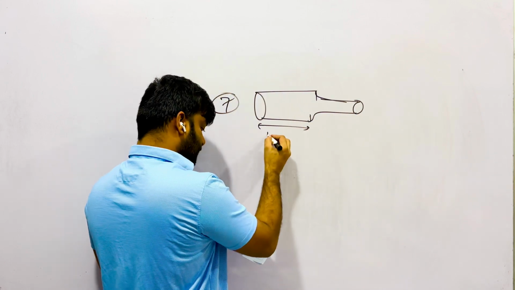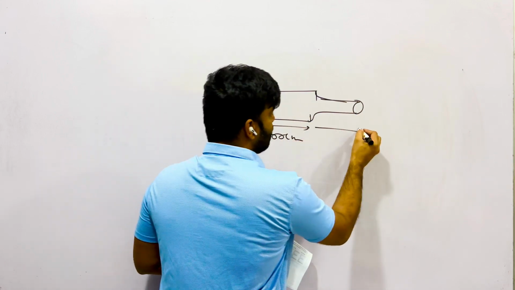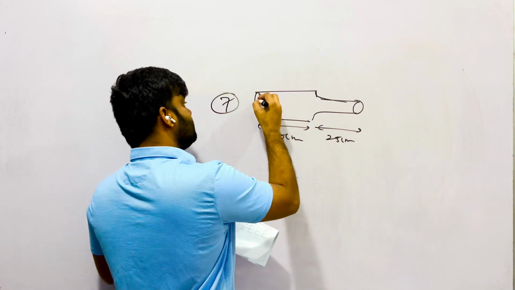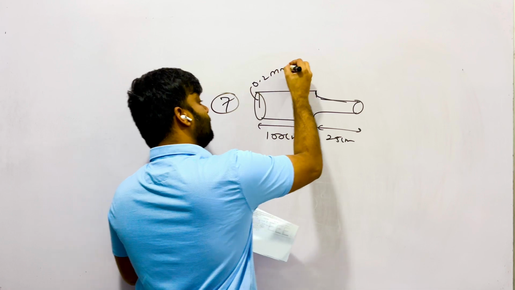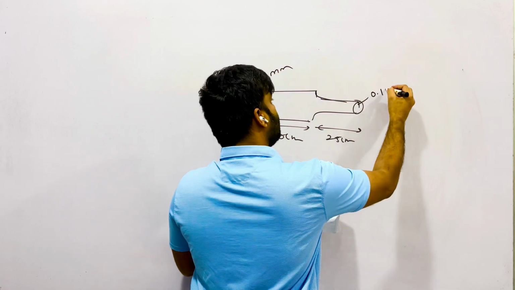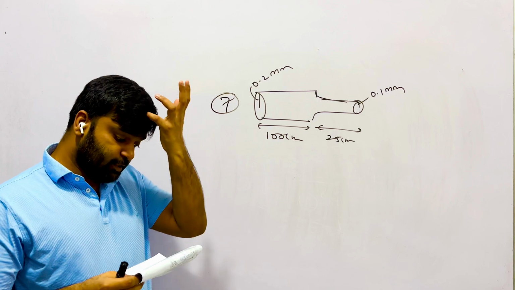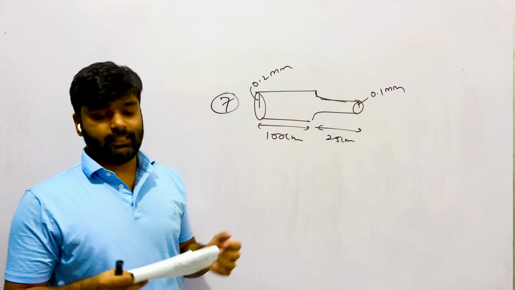Its length is 100 cm. The second one, length is 25 cm. Radius is 0.2 mm. Here the radius is 0.1 mm. Joined in series. Series means the rate of flow of liquid will be same.